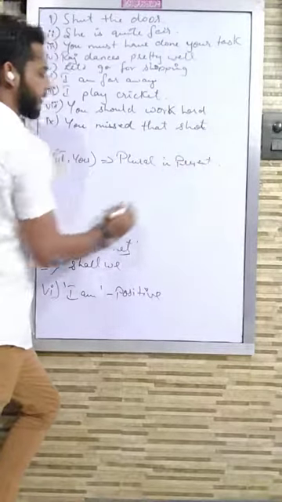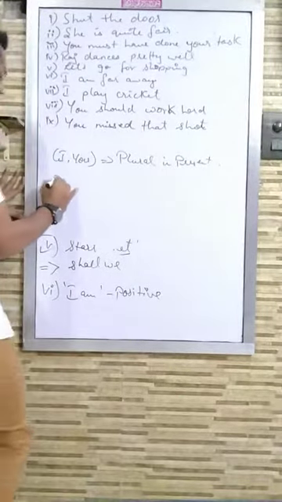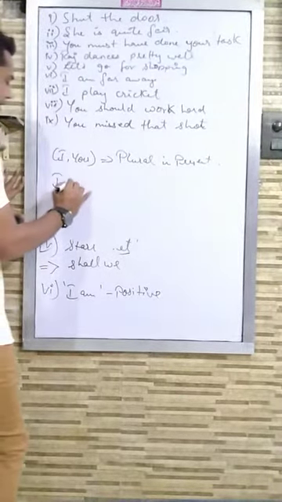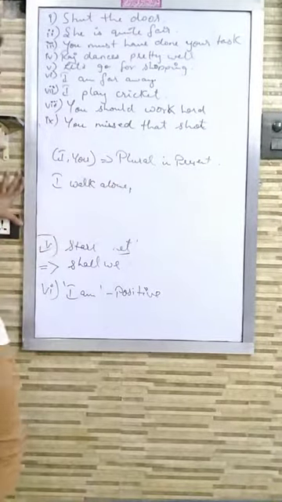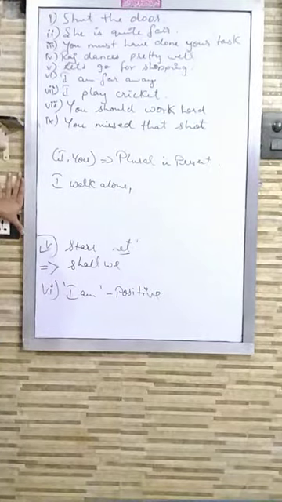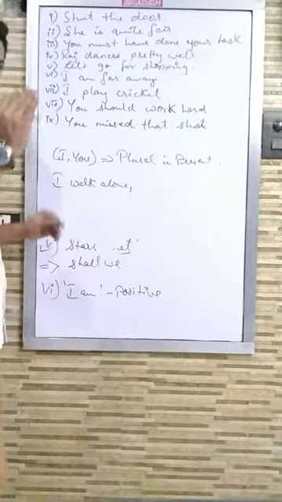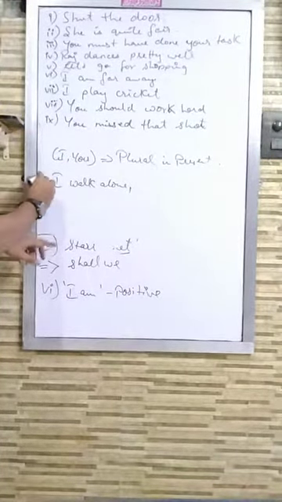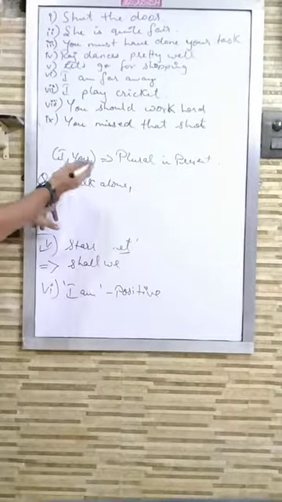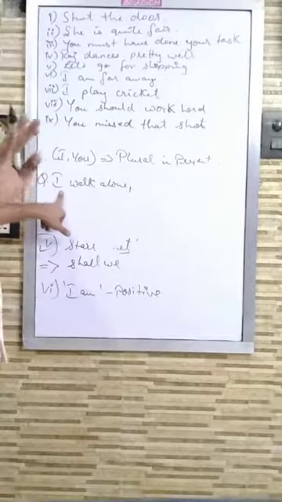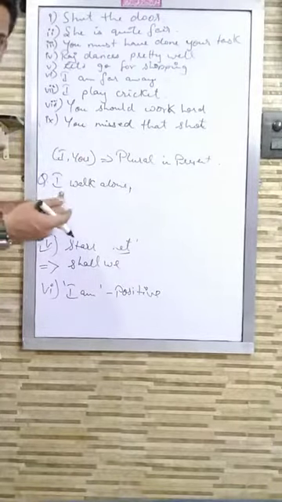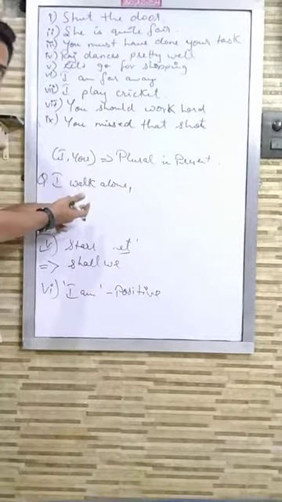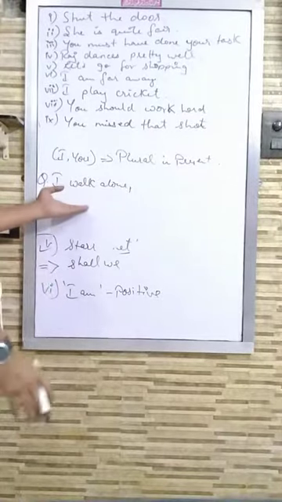So if I write "I walk alone", now I have to add a question tag. According to the steps, first I see if there is an order, command or request. There is none, so will you or won't you is not coming. Then I search for an auxiliary. There is again no auxiliary, so it is a case of no auxiliary.